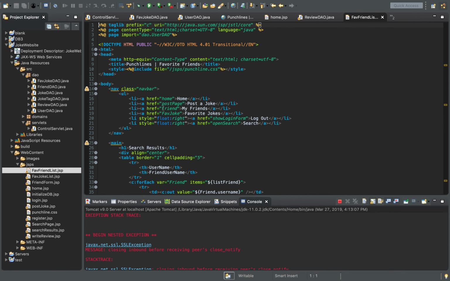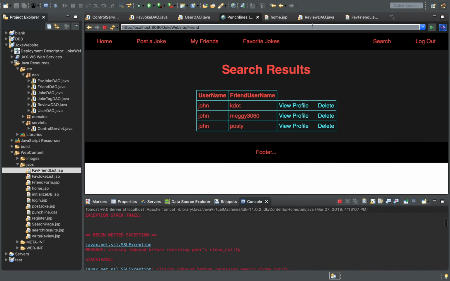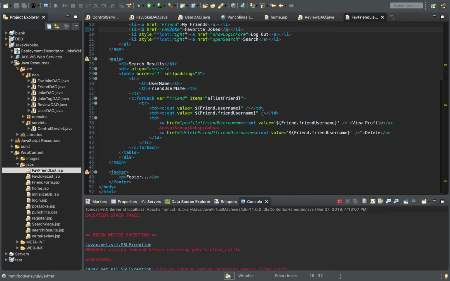So friend fave joke, that's how we're able to go to these pages, to the JSP. And then here's the deleting function where it takes that friend username and then deletes it. And you also hyperlink delete friend right here.